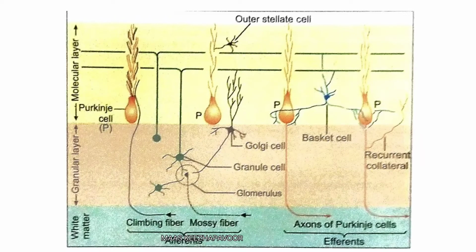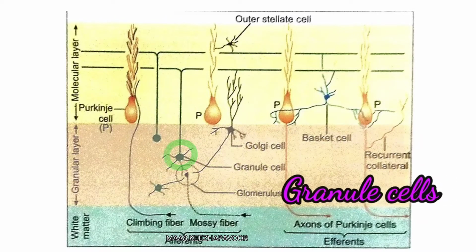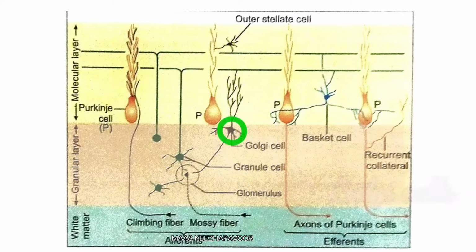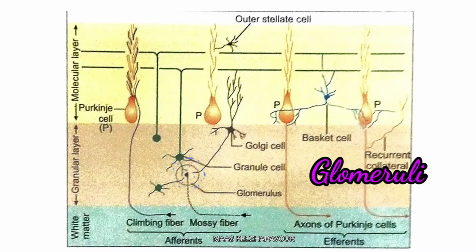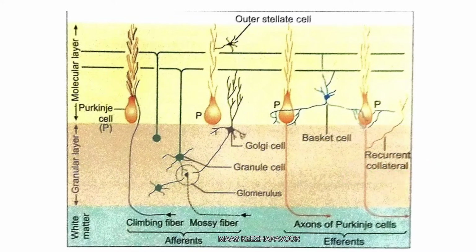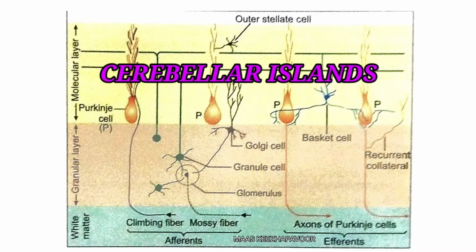The granular layer consists of numerous granule cells and a few Golgi cells. The granular cells are spherical neurons and give off 3 to 5 short dendrites. These dendrites of granular cells and axons of Golgi cells synapse with terminals of mossy fibers to form glomeruli. The glomeruli occupy the space in the granular layer, and that space is called cerebellar islands.